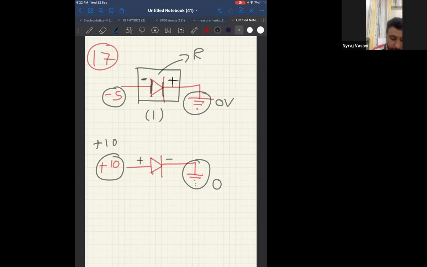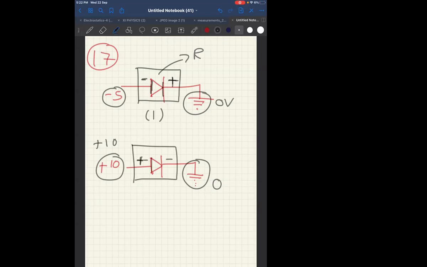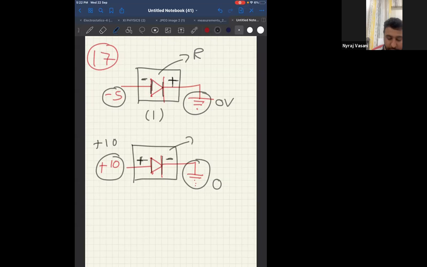Therefore, can I say this is forward biased or reverse biased? Tell me. This is forward biased, because positive is connected to positive, negative is connected to negative. Therefore, this is forward biased. Now, look at diagram 3. Here it is 10 volt and I have a diode and this is 5 volt. Now tell me, between 10 volt and 5 volt, which is higher?